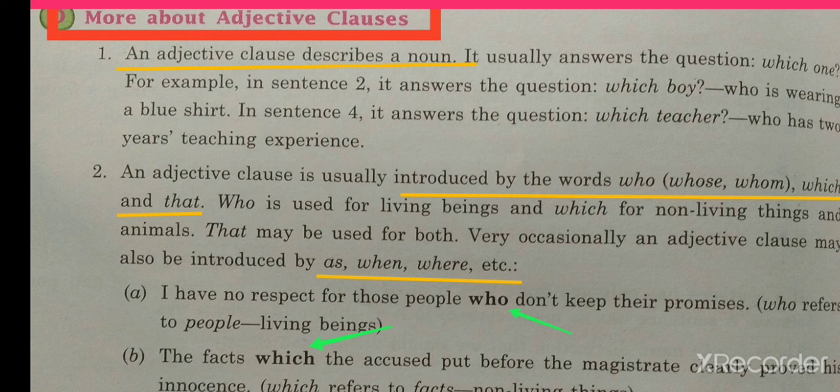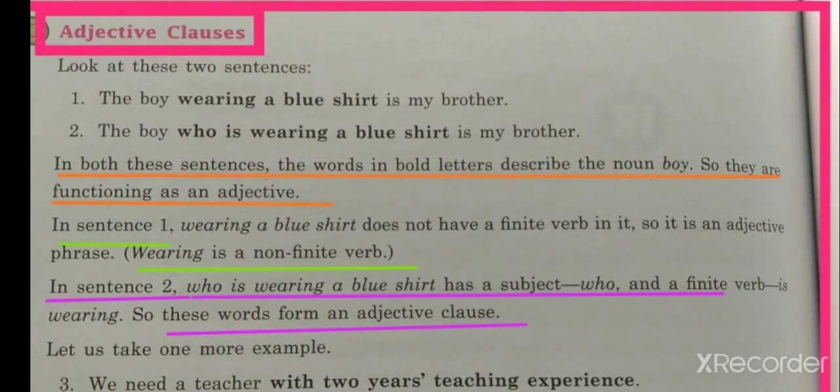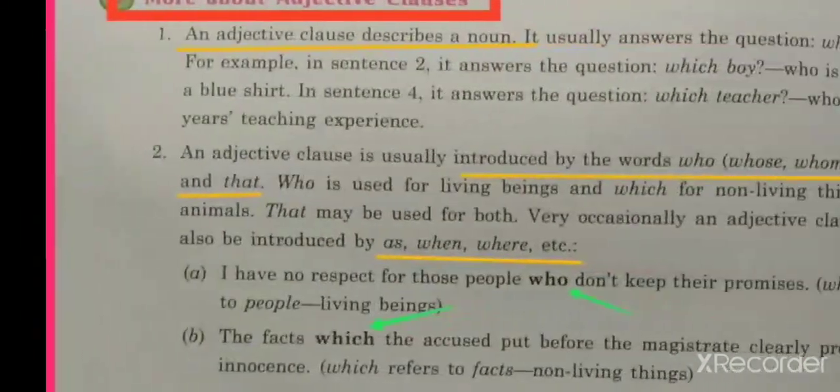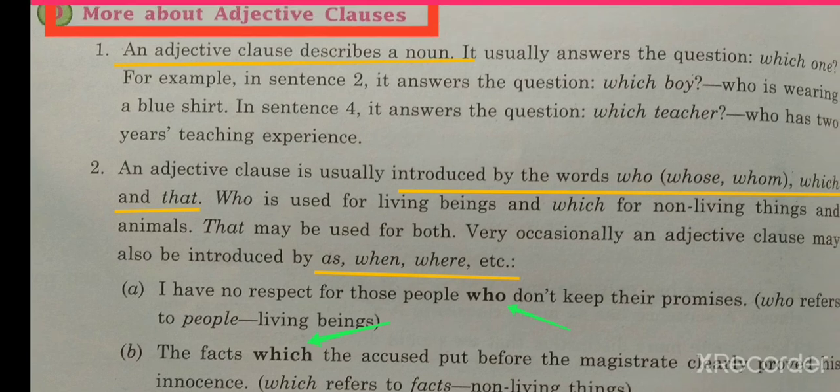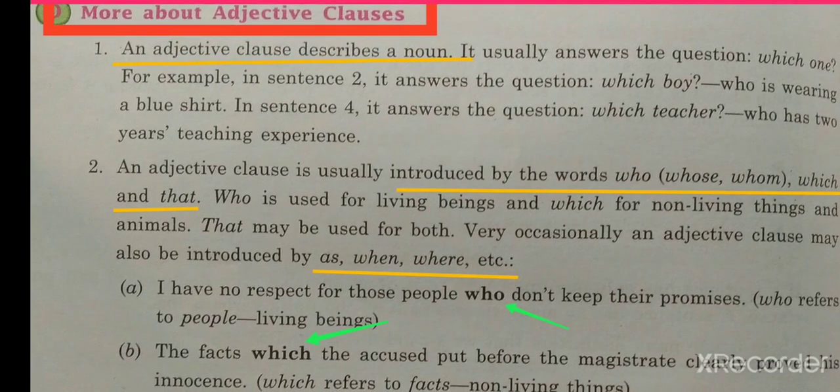In sentence 4, it answers the question which teacher. If we are getting the answer to which boy, which teacher, in the form of a clause, then it is known as an adjective clause. We have come to know that an adjective clause is usually introduced by the words who, whose, whom, which, that.